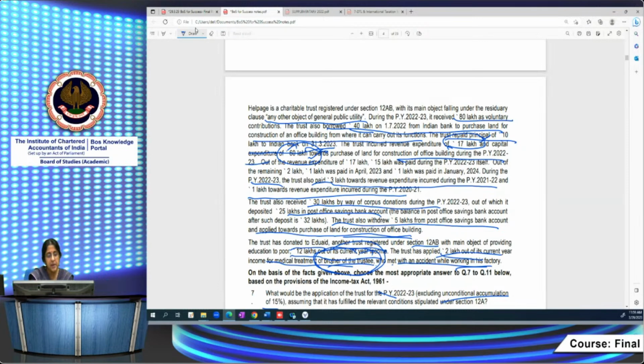2 lakhs which is given for the medical will not be allowed. It is not treated allowable as application, plus it will be taxable at 30% and penalties also leviable. So that cannot be treated as application. So apart from that, we have to consider the allowability of 17 lakh, allowability of 60 lakh and the allowability of 12 lakhs. These are the 3 things which we can treat as application of the current year. So let us start.